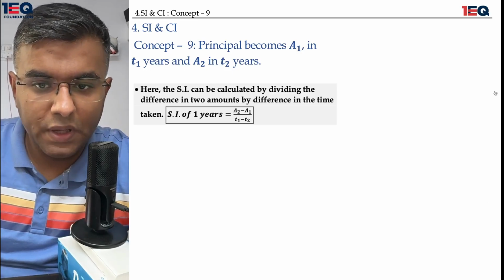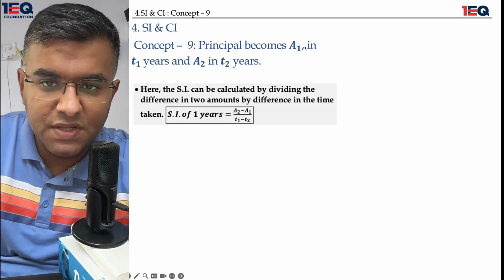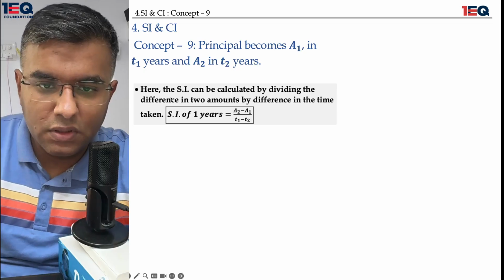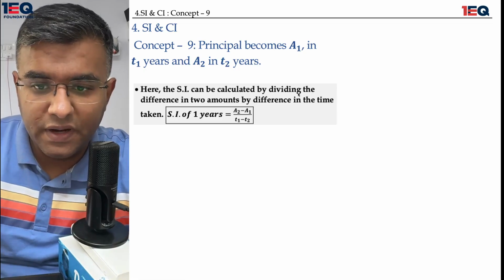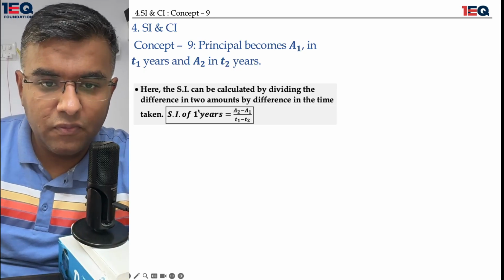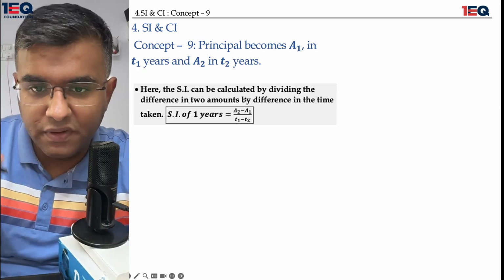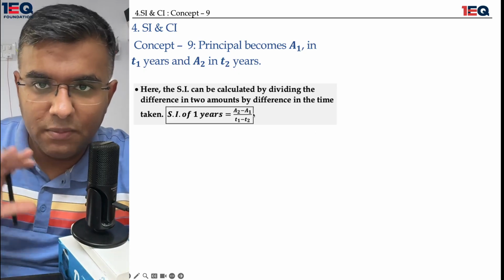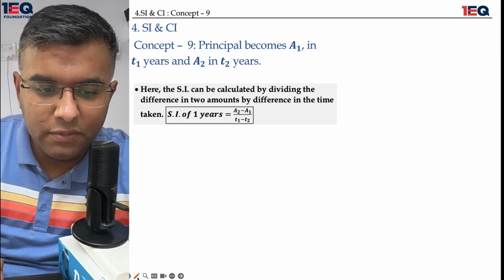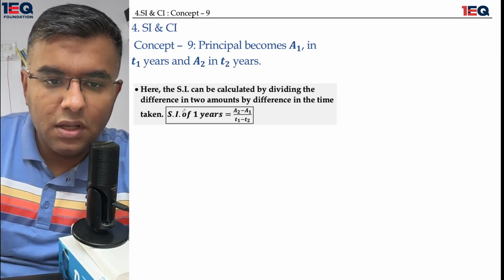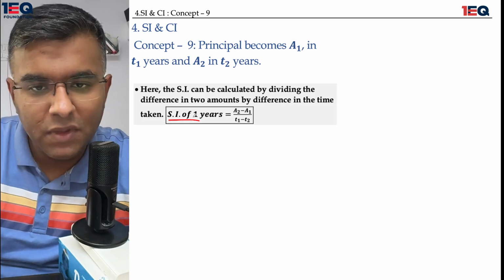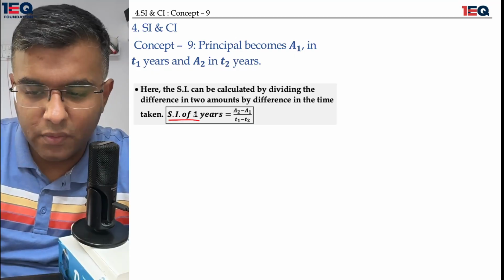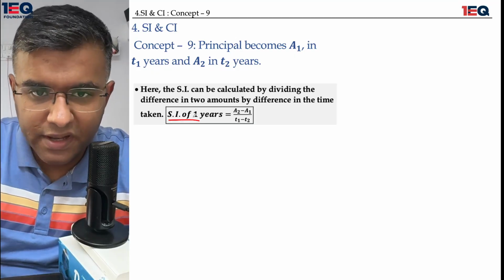So now we are at this concept where the principal becomes A1 in T1 years and A2 in T2 years. If you wish to find out the simple interest, we have to divide the difference in amounts by the difference in time. When you put them in the division format, that time you get the simple interest of 1 year. Okay, so we'll be following this method as well, but let us talk about the most foundational points which will be coming up in the next question.